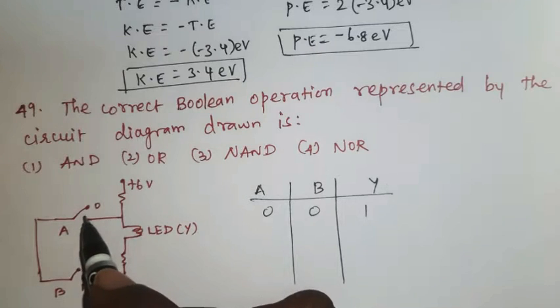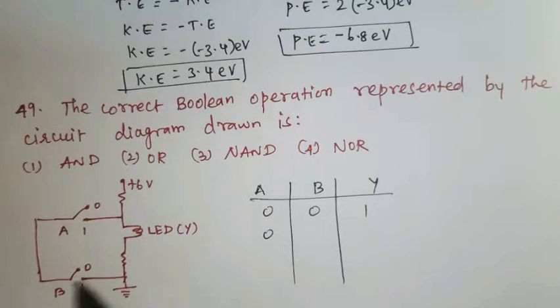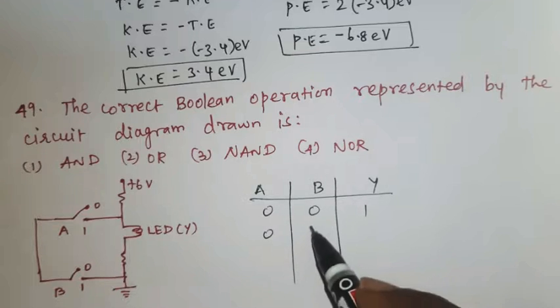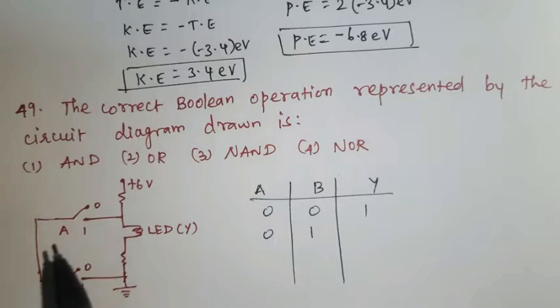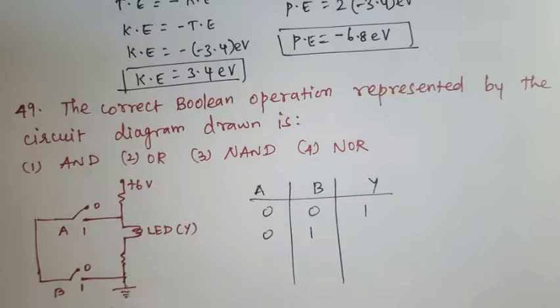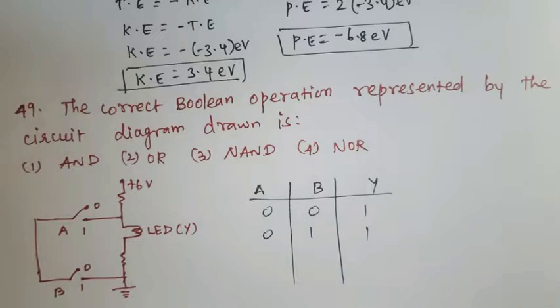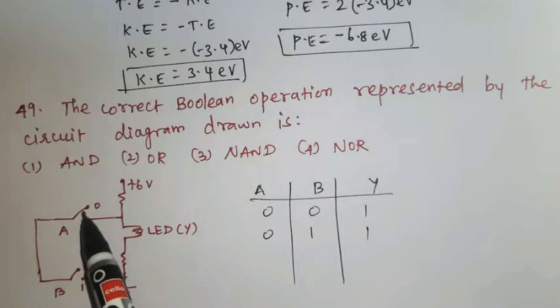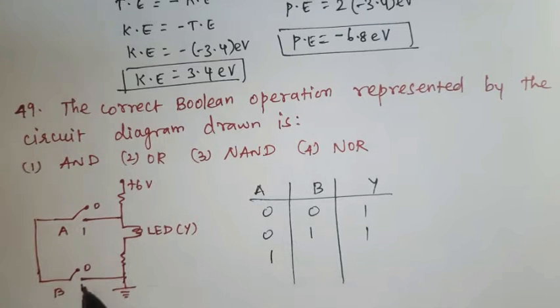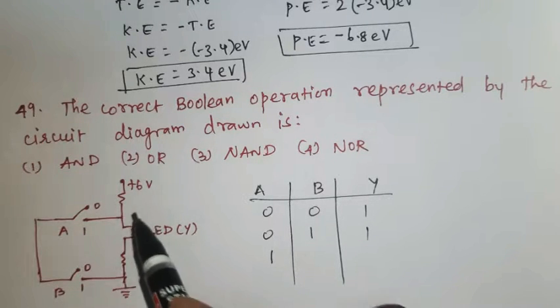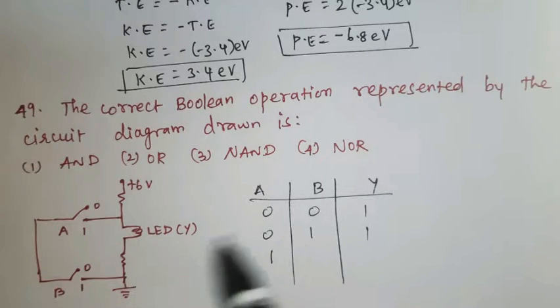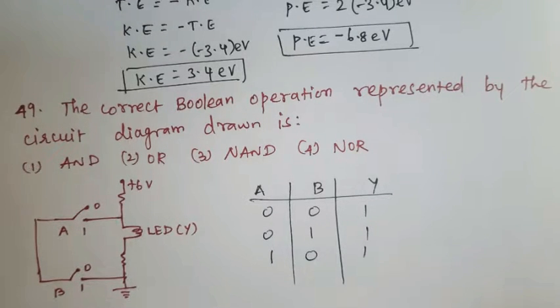Next, A is open, 0, B is closed, so B is closed means 1. Now because A is open, current passes through the LED, so output is 1. Next, now A is closed, that is 1, B is open, here the circuit is disconnected, so current will not flow through A and B, so current flows through the LED bulb now also, so output will be 1.